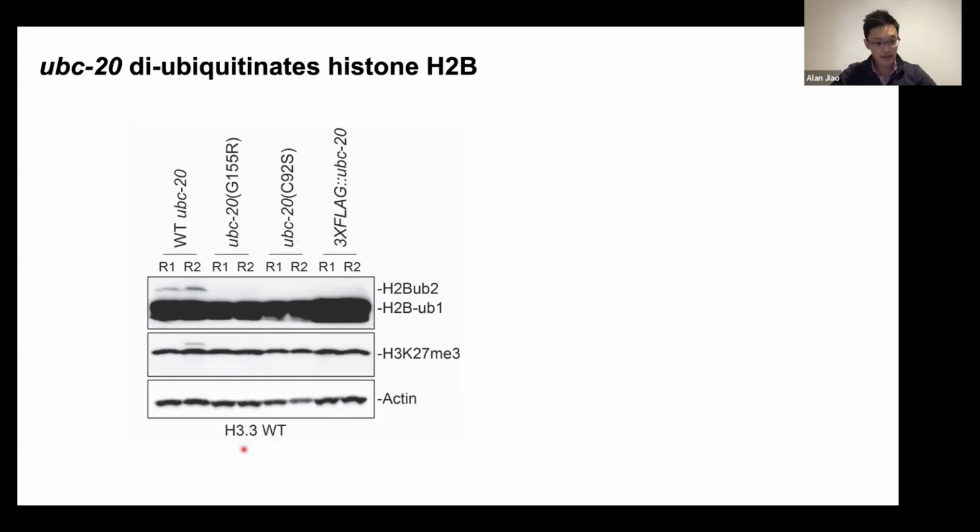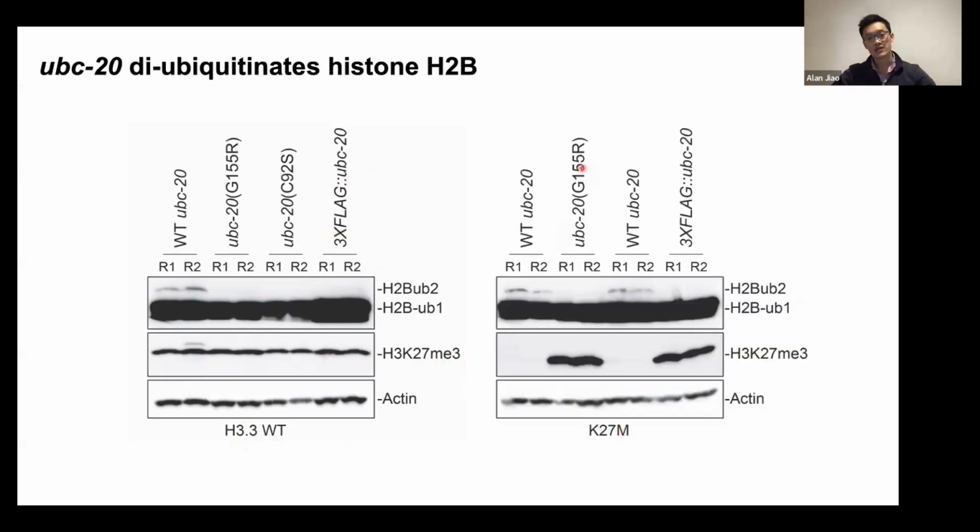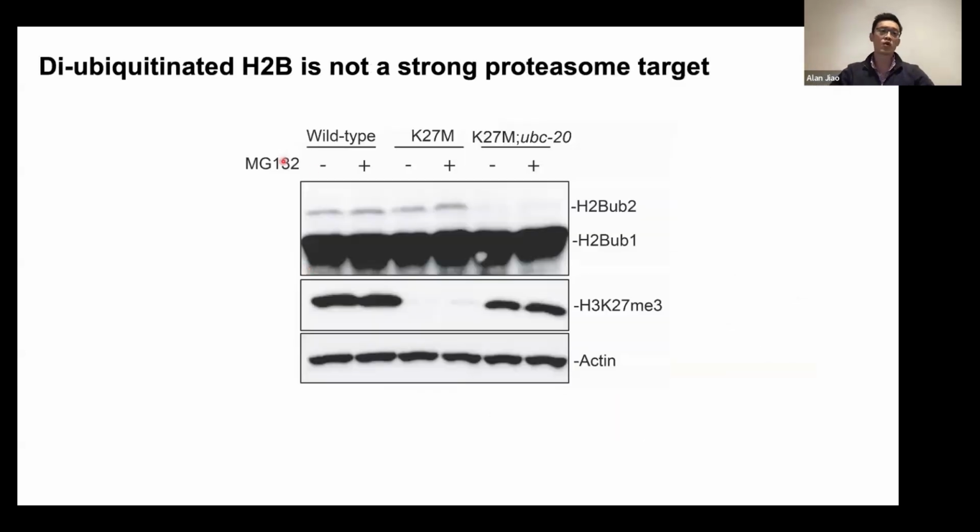And in a histone wild-type background, none of these really affected K27 trimethylation levels. In contrast, if we look in a K27M mutant background, what we see is this suppressor mutant and the non-functional flag tag mutant eliminates H2B diubiquitination and rescues K27 trimethylation. We also wanted to test whether this phenotype was dependent on proteasome activity, and it didn't seem to be. And so with or without the addition of this proteasome inhibitor, we still see that loss of UBC20 abrogates H2B diubiquitination and rescues K27 trimethylation.